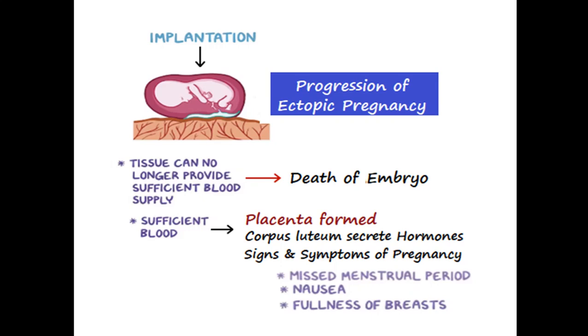And as we know that during normal pregnancy, the first signs and symptoms that we see is the loss of menstrual period, that we know as the amenorrhea. And the pregnant woman during the initial days suffers from nausea and tenderness and fullness that the female feels in her breasts.